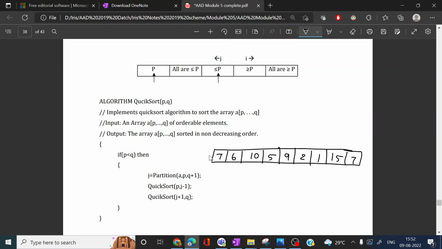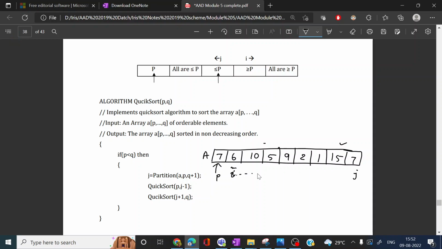So first element we will take as the pivot element. In this approach we will take the first element as a pivot element, and then of the remaining elements, the left side elements should be less than the pivot element, and the right side elements should be greater than the pivot element. So we will keep two indices i and j. So this i value we will increment and j value we will decrement.